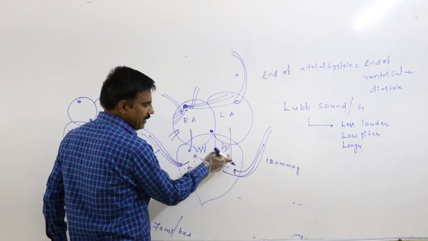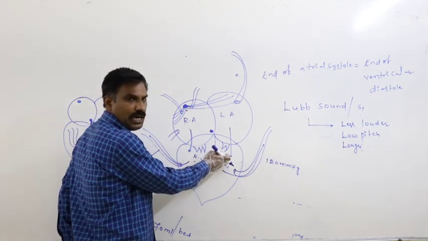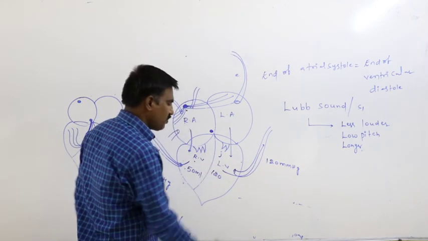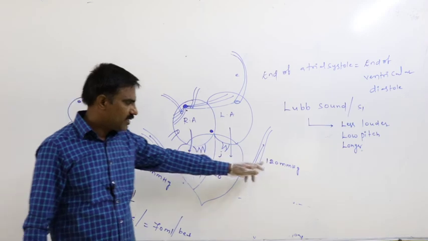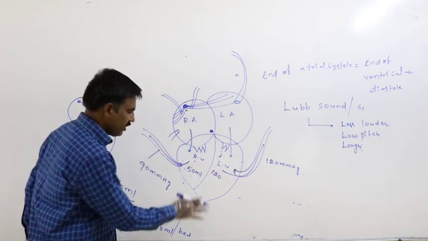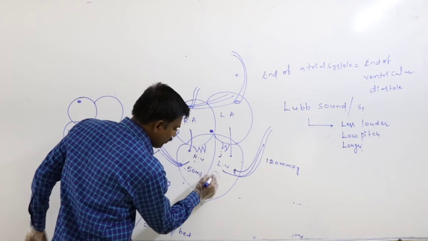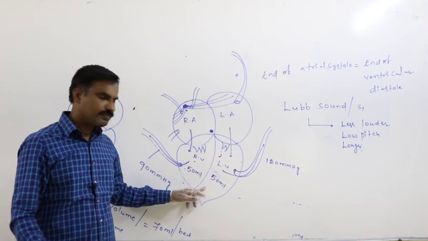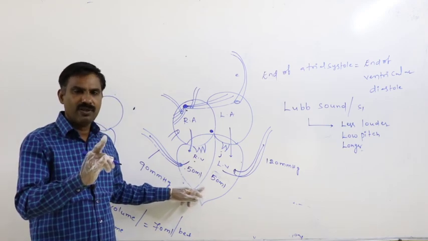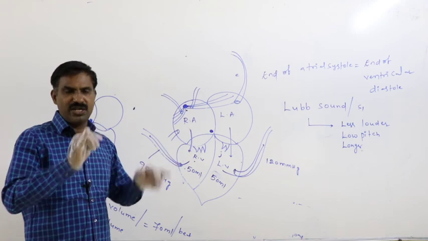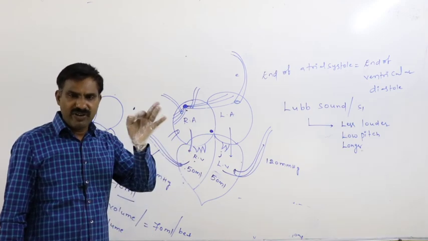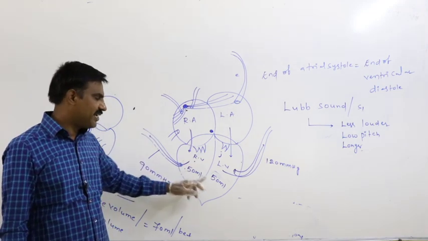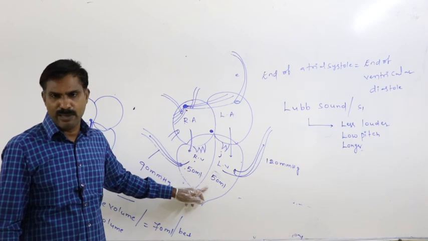Similarly, at the end of ventricular diastole, before the beginning of ventricular contraction, the amount of blood present is 120 ml. Of that, 70 ml is sent out. Then the volume of blood retained in the left ventricle is 50 ml. Means at the end of ventricular contraction, at the end of ventricular systole, 50 ml of blood is retained in each side of the ventricle.